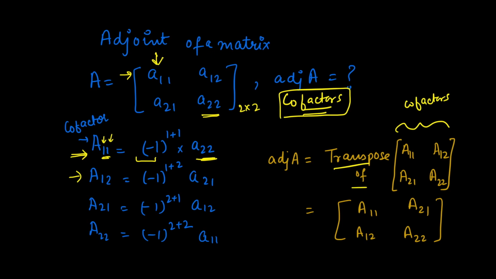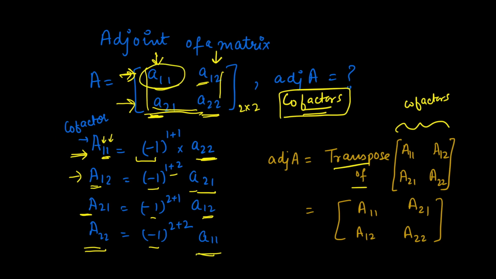Now going to A12. Here you take minus 1 to the power 1 plus 2 times all the elements other than row 1 and column 2. Which one is it? It's A21. Then the A21 cofactor will be minus 1 to the power 2 plus 1 times any element other than row 2 and first column. If you delete row 2 and first column, you're left with A12. Similarly with A22, it will be minus 1 to the power 2 plus 2 times the element left other than these two, which is A11. So this is how you find the cofactors.